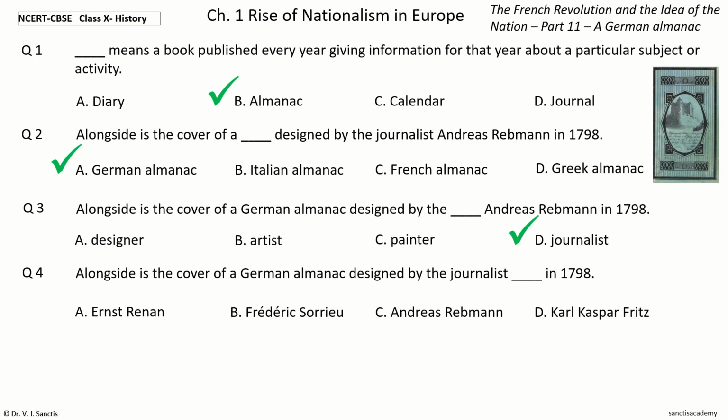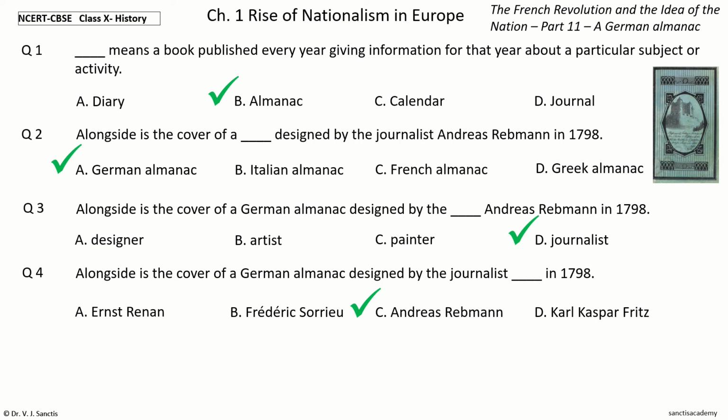Your time to choose. And the answer is Andreas Rebmann. So, alongside is the cover of a German almanac designed by the journalist Andreas Rebmann in 1798.